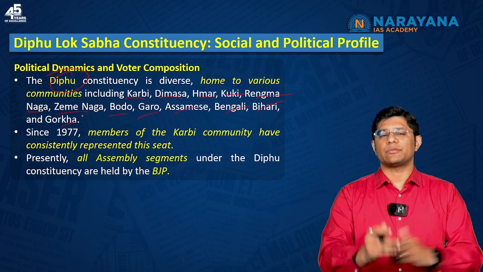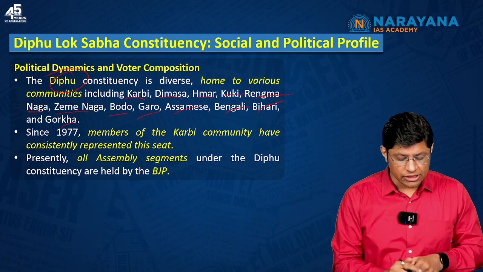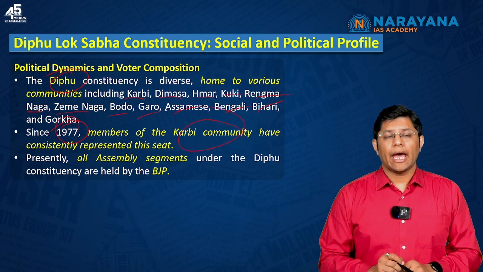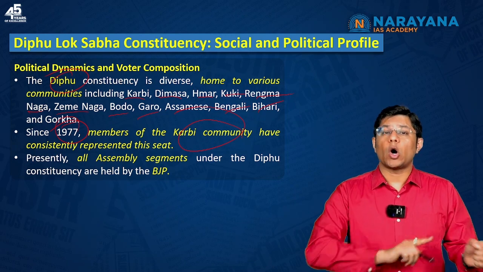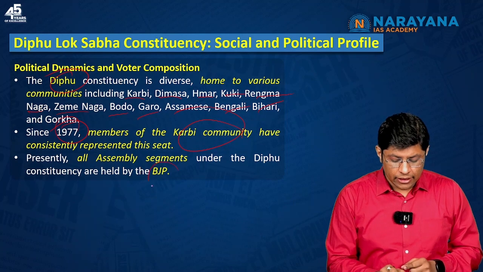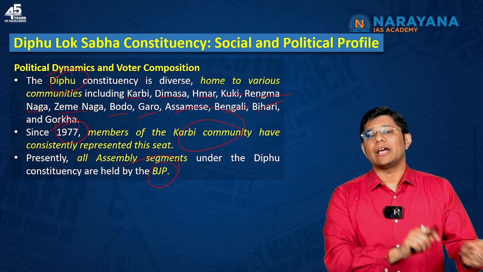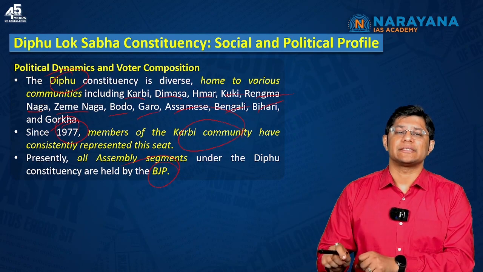These are the different communities that live in this particular constituency. Since 1977, members of the Karbi community have consistently represented this seat. And with respect to the assembly seats, members of the BJP are representing all 6 assembly constituency seats.